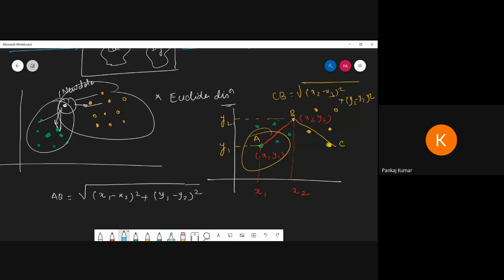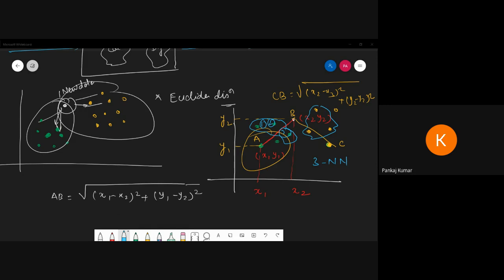I can take a distance between these two and this one also, and these three also. That means 3nn. हमने कितने नेबर को सिलेक्ट किया यहाँ से? 1, 2 and 3. So that is the meaning of k. 3nn. Is it clear? I think these are interview questions. What is the meaning of k? भाई हमने कितने को सेट किया? 1, 2 and 3. So that is the meaning of knn.